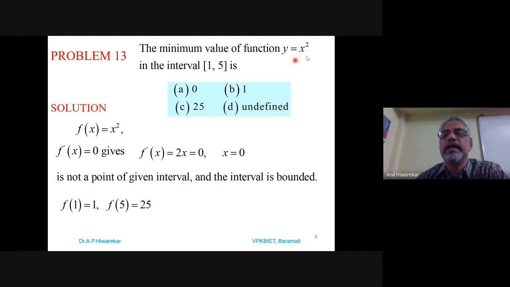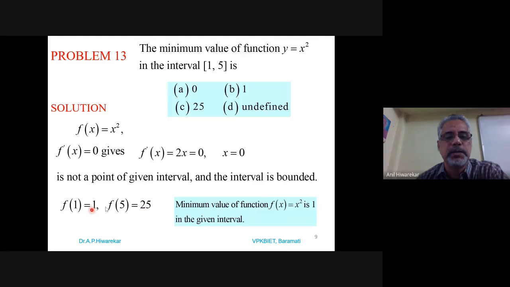So f of 1 is 1, f of 5 is 25. The minimum value among these two is 1. So the minimum value of the function f(x), which is equal to x square, is 1 in the interval. Are you getting it? Note down this.